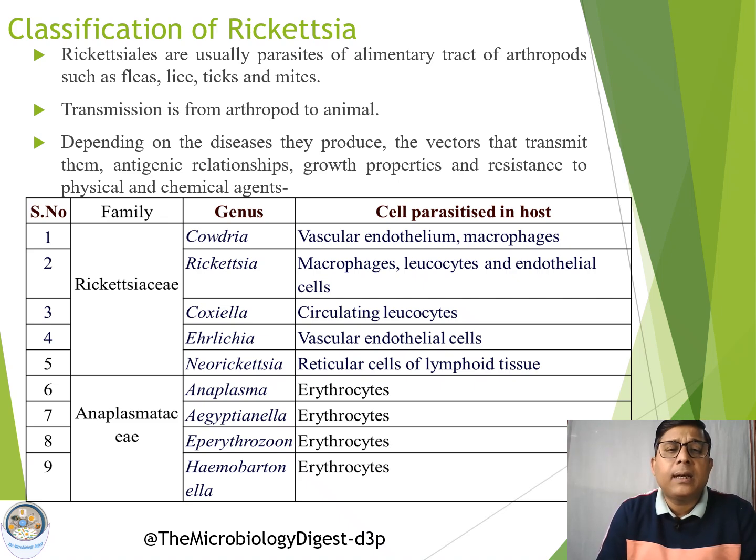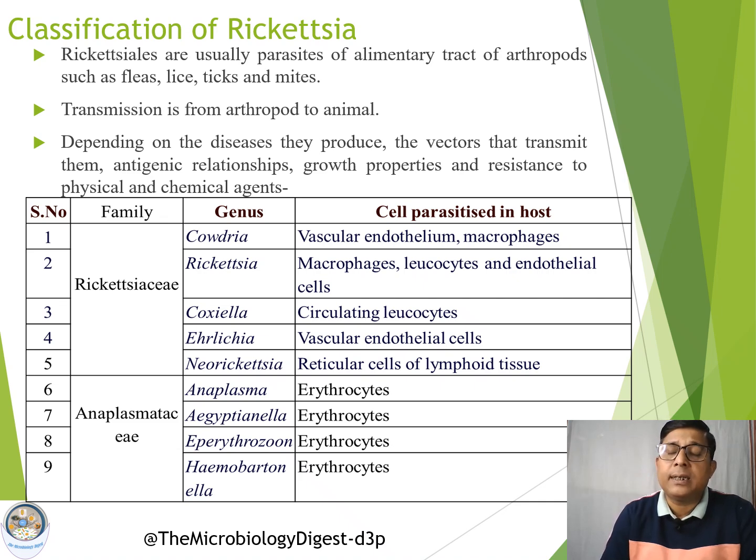The order Rickettsiales is classified into two different families: one is Rickettsiaceae and another one is Anaplasmataceae. The Rickettsiaceae family is classified into five different genera. The first is Cowdria, then Rickettsia, Coxiella, Ehrlichia, and Neorickettsia.